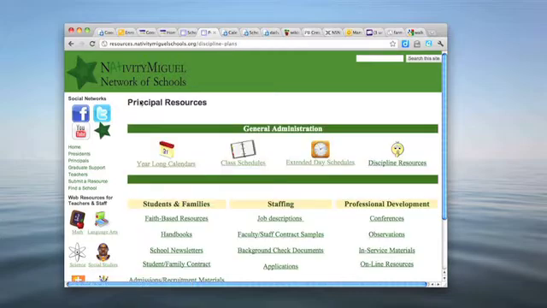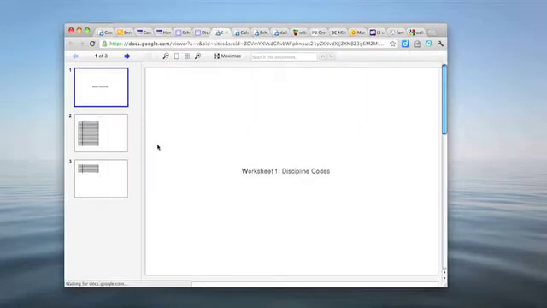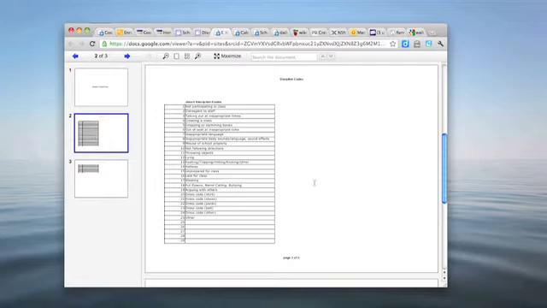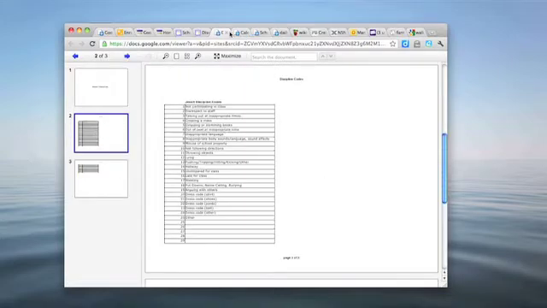We can click back on Principal Resources, and now we could look at Discipline Resources, for instance. And we can see here's a demerit chart that Jesuit Academy has. And you can kind of see what some of the discipline codes are on our daily discipline list.